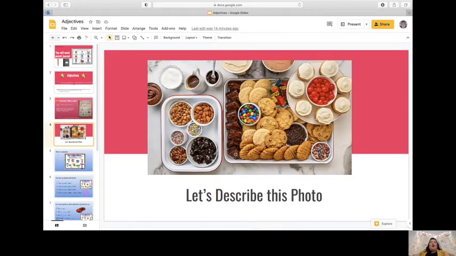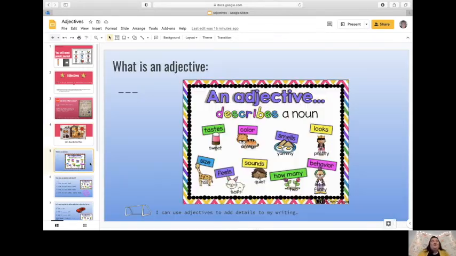Those words are adjectives. I like to think that adjectives add sparkle to our writing and our speaking. So when I think of adjectives, I think of sparkle because it really makes our words and our writing shine. All right, my friends, let's move on.